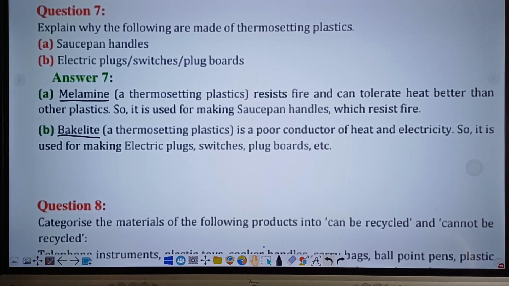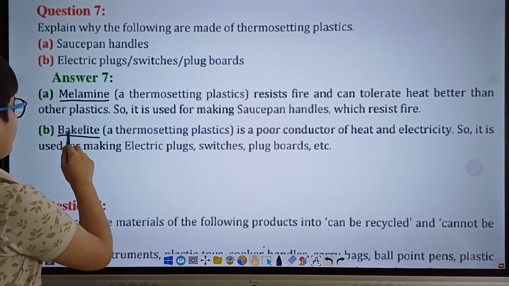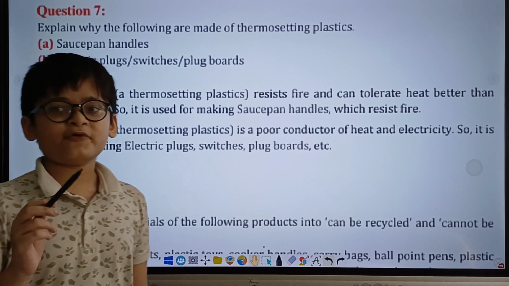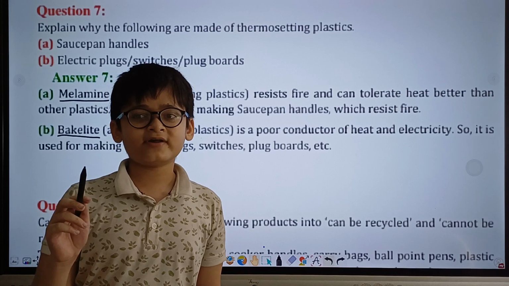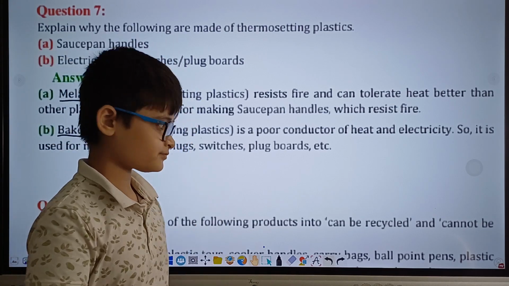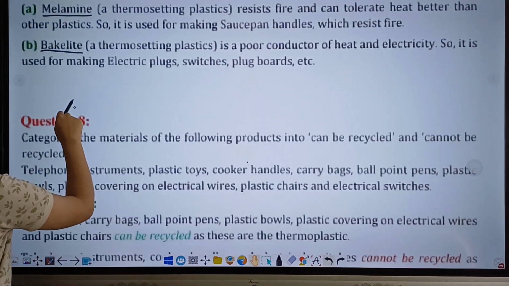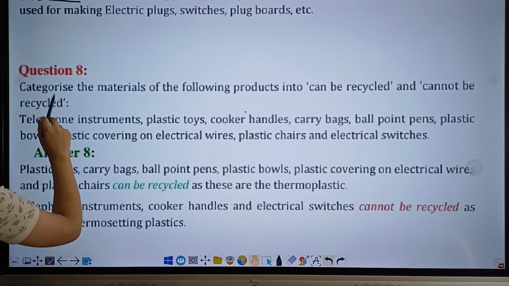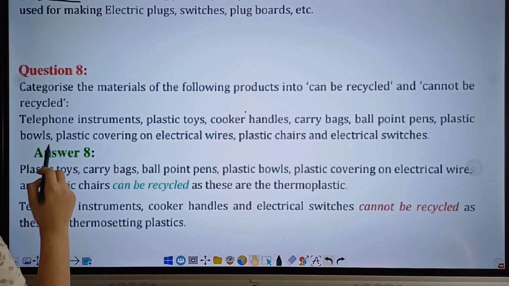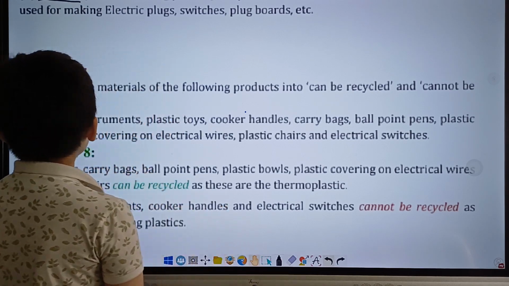And since we use electric switches daily and commonly, if they were not made of bakelite, then we would get shocked. Alright? Now, moving on to question 8. Categorize the materials of the following products into can be recycled and cannot be recycled.